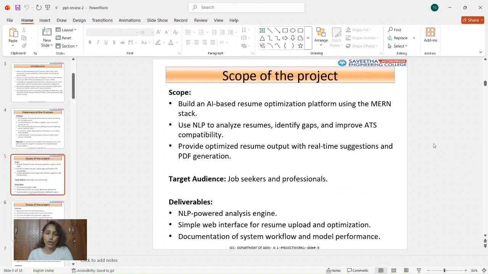And the scope of the project. The scope of the project is to build an AI based resume optimization platform using the MERN stack. It uses NLP to analyze the resume, identify the gaps, and generate the optimized resume with real-time suggestions. The target users are students, job seekers, and working professionals. The final deliverables include the NLP engine, web interface, and the system documentation.